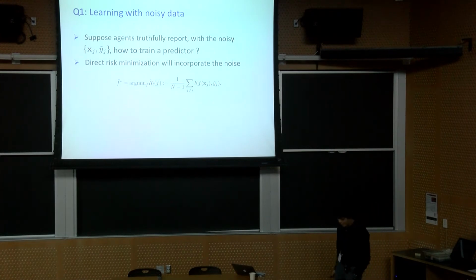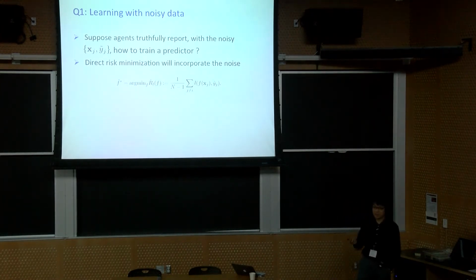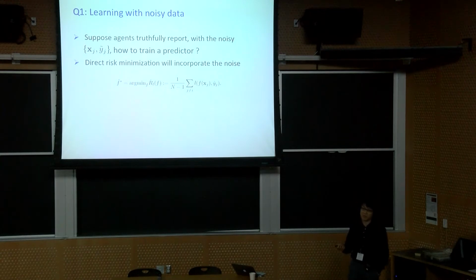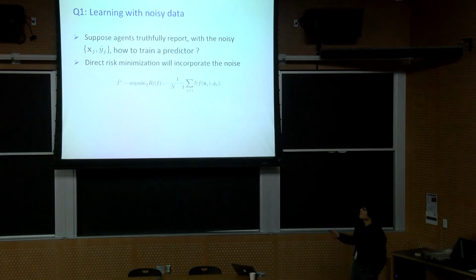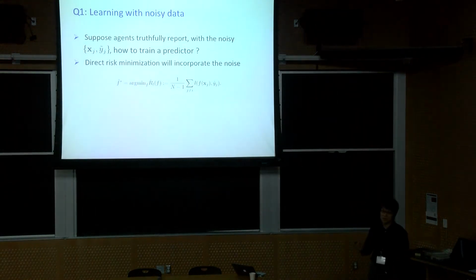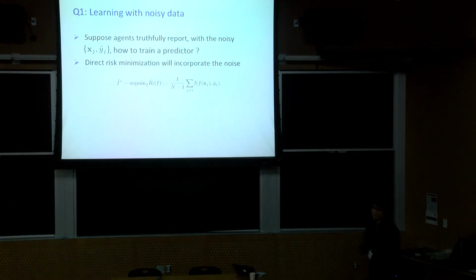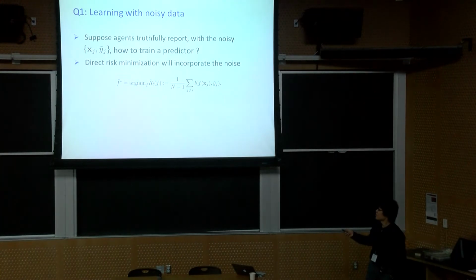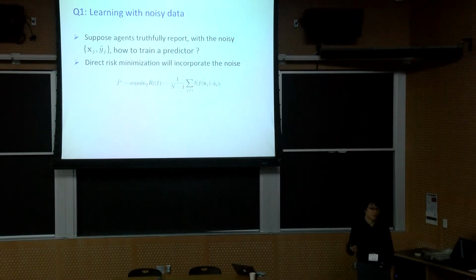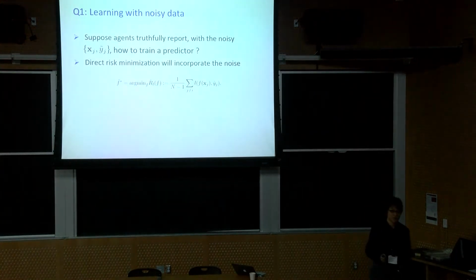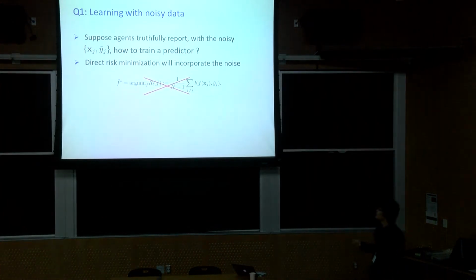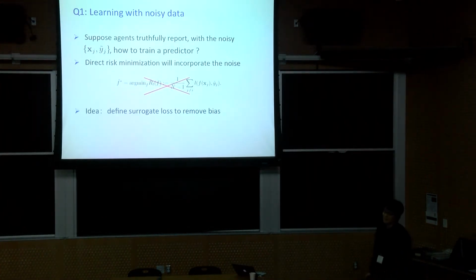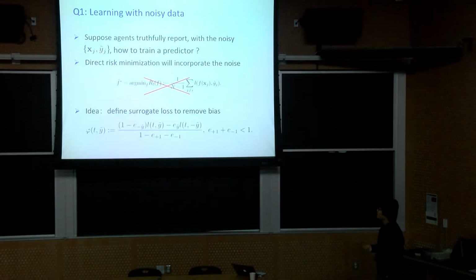So when I was talking with Yiling, we found that learning with human data is essentially equivalent to learning with noisy data. Right? And suppose you have these noisy samples xi, y tilde. How do you learn a good predictor? Directly minimizing the risk doesn't sound right, because if you find a function f that can best explain this data, it's not proper, because y tilde incorporates noise. It's going to propagate into your learning procedure. So it's not appropriate. So the idea is to define a surrogate loss function over the loss function to remove bias.